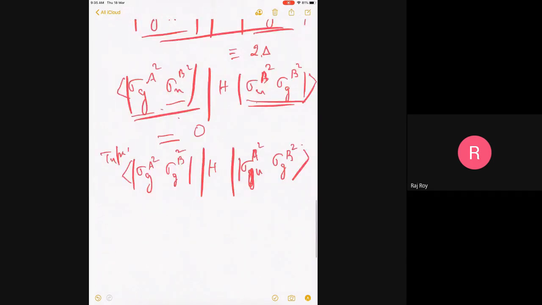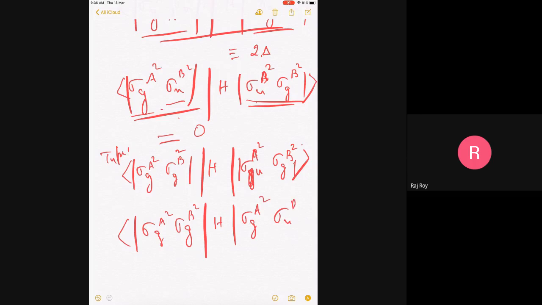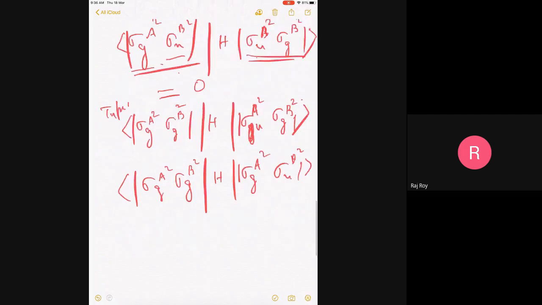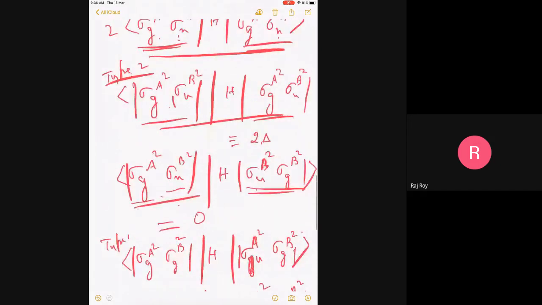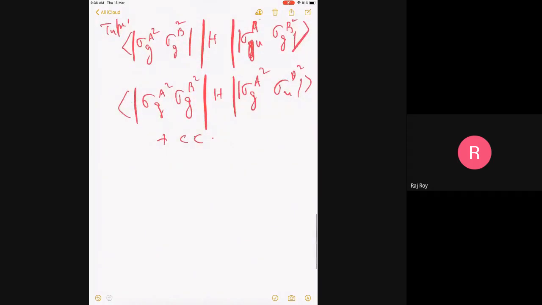Or from the Hartree-Fock, you go to the other one. But this will remain as it is, and this will become sigma U B square, right? There are two of this kind, and plus their conjugate. Because when I do the CI matrix, this will come here, this will go there. Here, of course, I am taking all four, so conjugates are all taken care of. If you do this, then the Hamiltonian matrix can be easily set up.